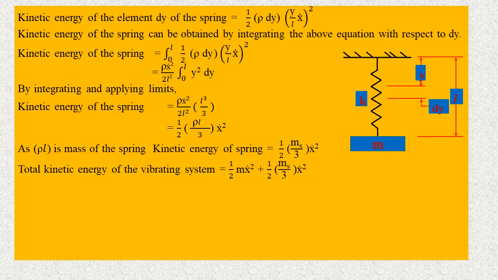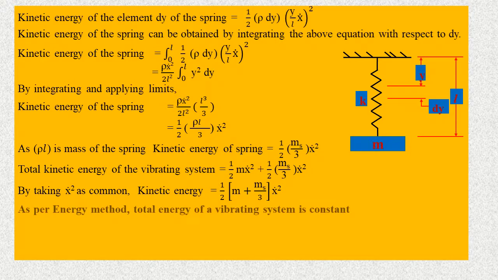Total kinetic energy of the vibrating system equal to 1 by 2 m x dot square plus 1 by 2 ms by 3 x dot square. By taking x dot square as common, kinetic energy equal to 1 by 2 into (m plus ms by 3) into x dot square. As per energy method, total energy of a vibrating system is constant. It implies 1 by 2 k x square plus 1 by 2 into (m plus ms by 3) x dot square